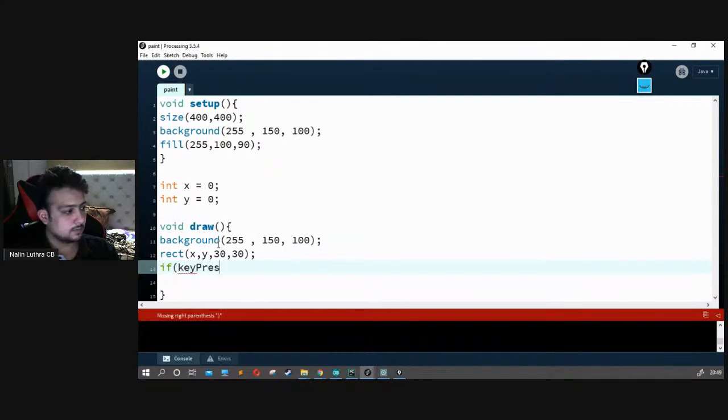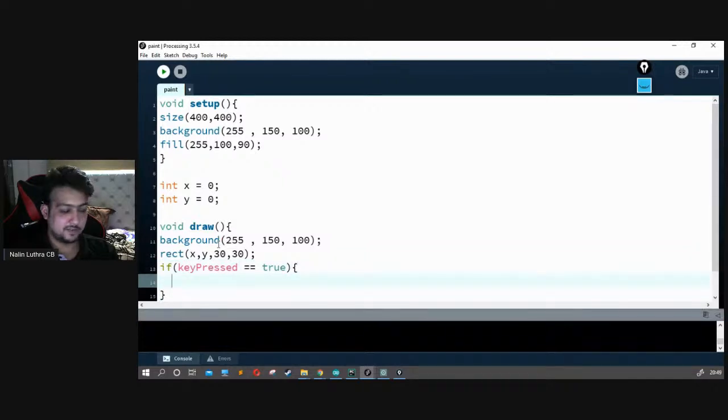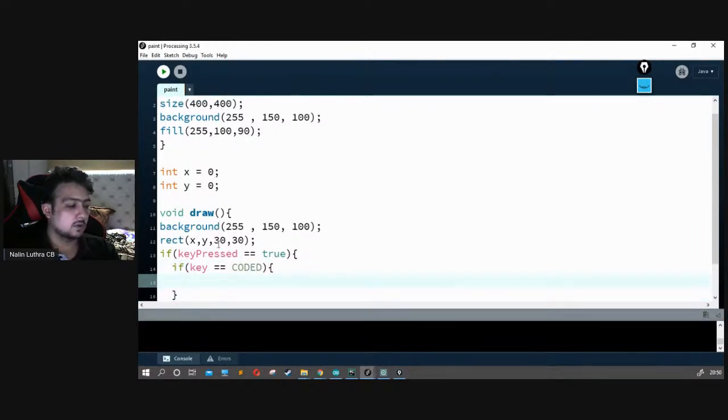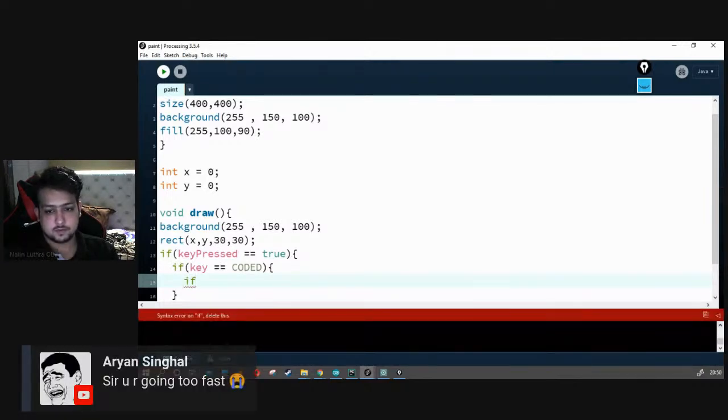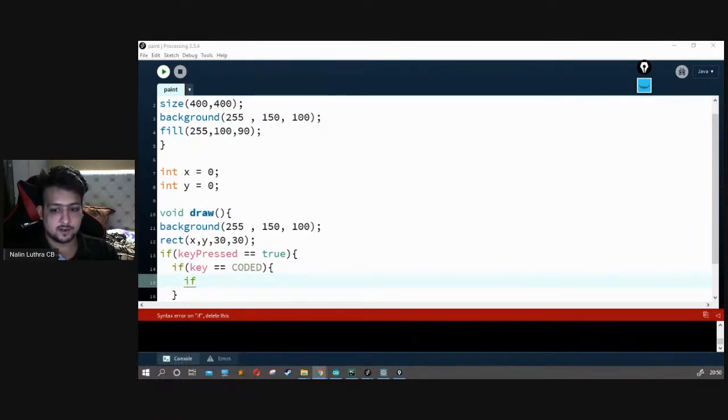So if keyPressed equal to true, that's the first thing we have to check, whether I have pressed a key or not. If yes, I have pressed the key. So if key equal to CODED, we go with if. Okay, I will try to be slow.